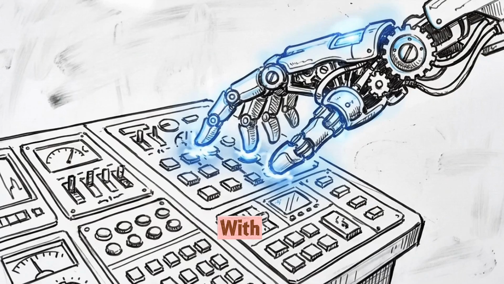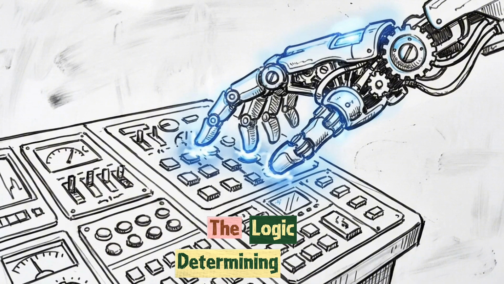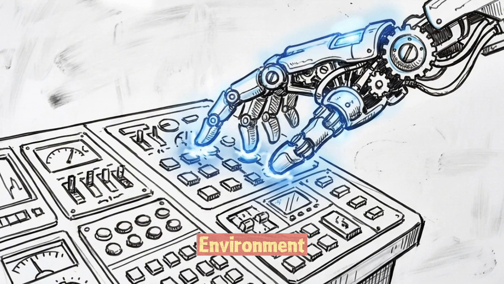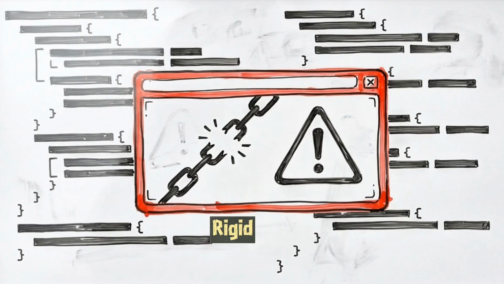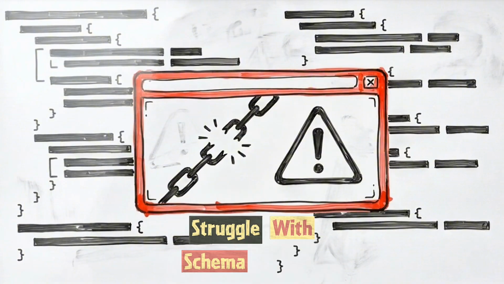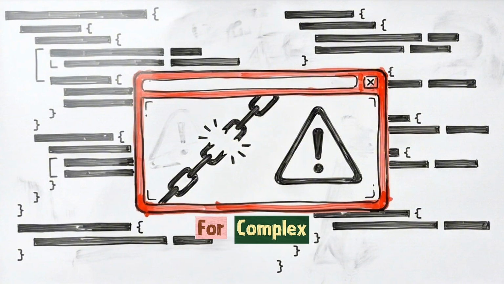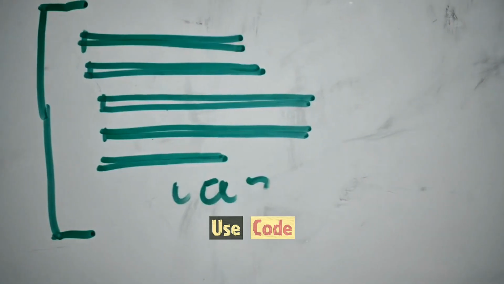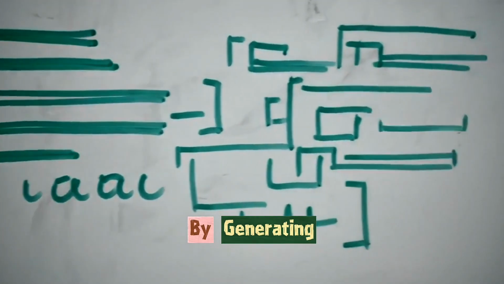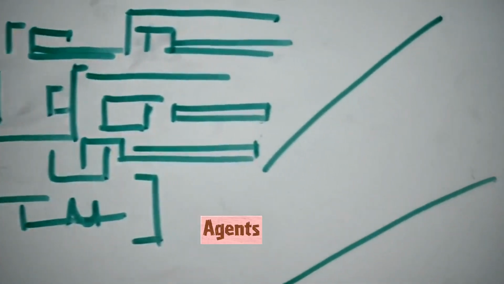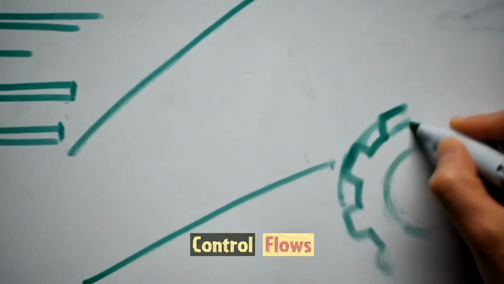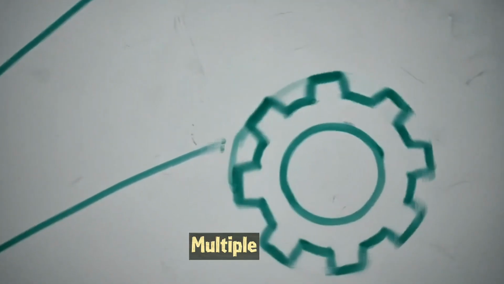With a grounded plan, the focus shifts to the action policy, the logic determining how the agent impacts its environment. Early systems relied on rigid API calls. These are stateless and struggle with schema friction, where the model has difficulty formatting data for complex external tools. Many modern architectures now use code as action. By generating and executing Python scripts, agents can utilize complex control flows and track variables across multiple steps.